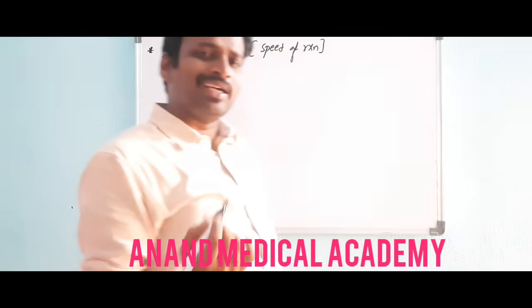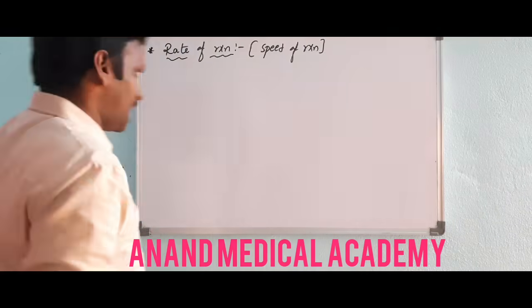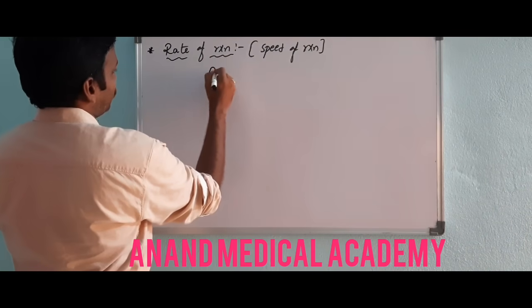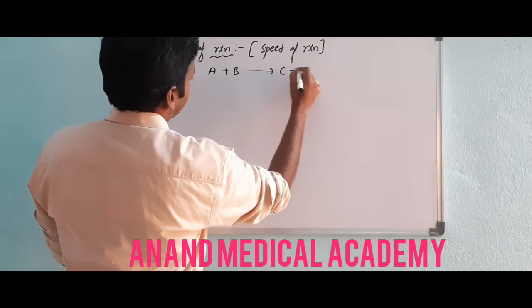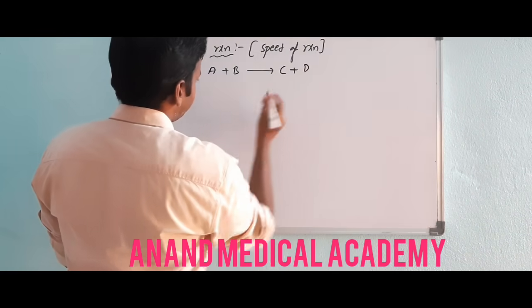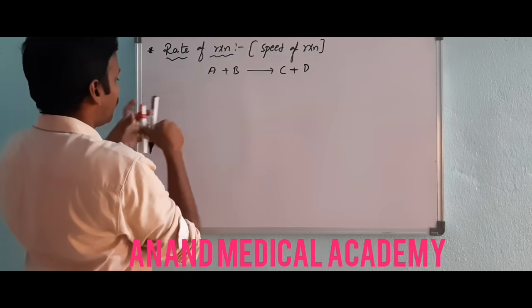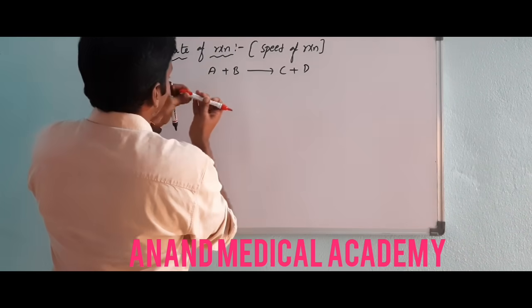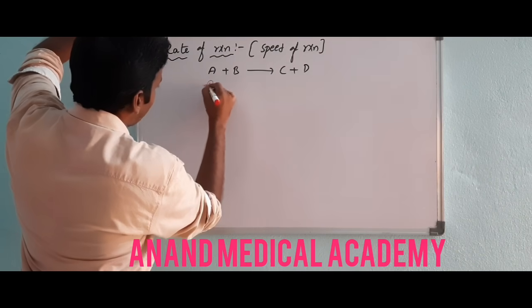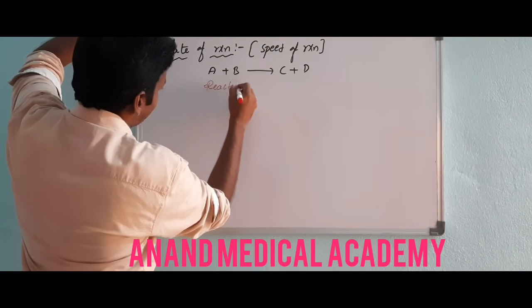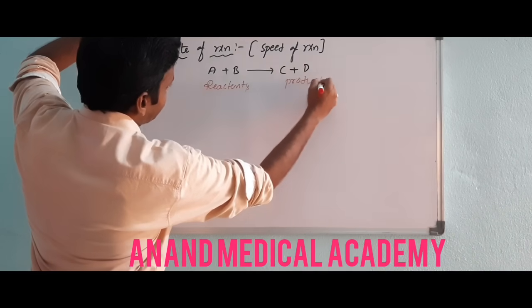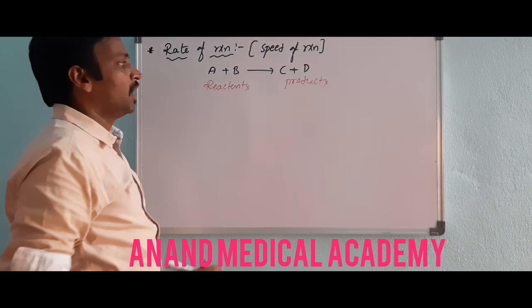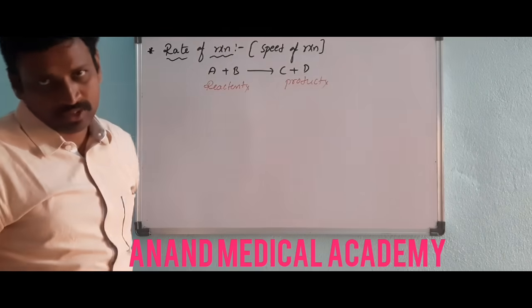What is the speed? On what basis will we say? Here you have some reactants: A plus B gives rise to C plus D. A plus B are what? Reactants. A plus B are reactants and C plus D are products. Reactants are converting into products.